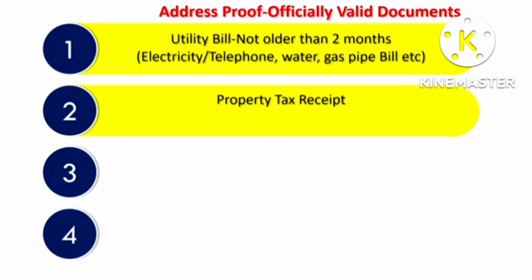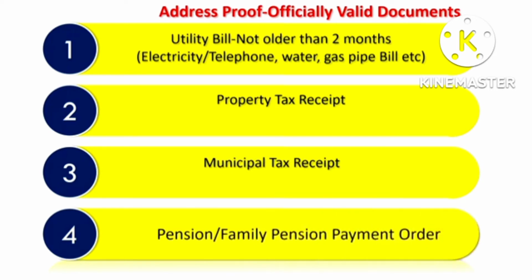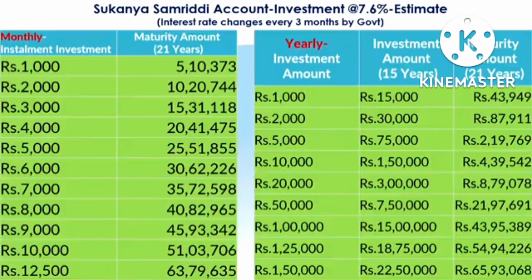Or you may also submit a property tax receipt, or a municipal tax receipt, or a pension or family pension payment order, in which you will find the latest address. Any of these can be submitted as address proof by the parent or guardian.